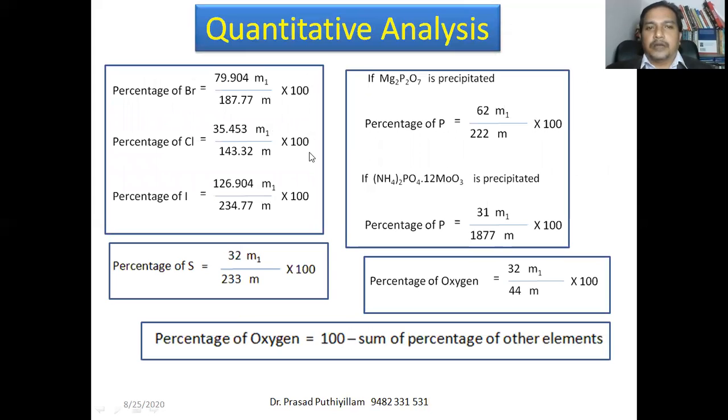So this is the conclusion. Percentage of bromine, chlorine, iodine, sulfur, and with two chemicals, percentage of phosphorus can also be calculated. Percentage of oxygen can be calculated separately, or it is easy to calculate by subtracting the sum total of the percentages of other elements from 100.